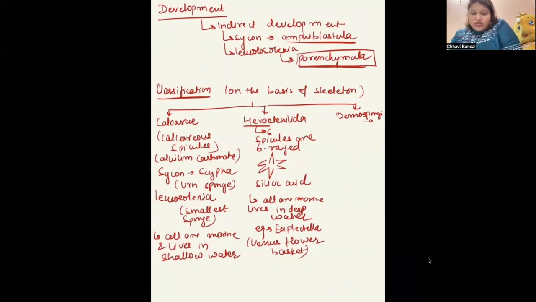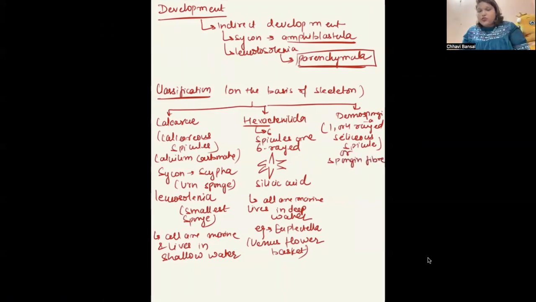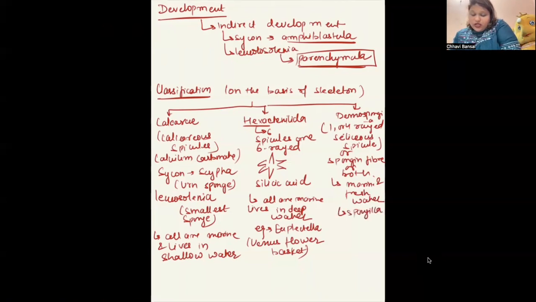Third is Demospongia. Demospongia also have spicules, but they are either 1 or 4-rayed siliceous spicules, or they also have spongin fiber. See, either their skeleton is made up of spongin fiber or spicules or both of them. Okay, or both. They are both marine and freshwater. Which one was the freshwater sponge we did? Spongilla. So example is Spongilla. What is the other name of Spongilla? Freshwater sponge.